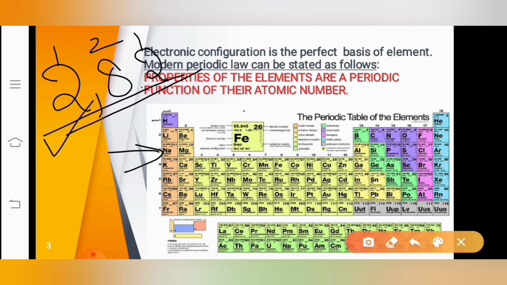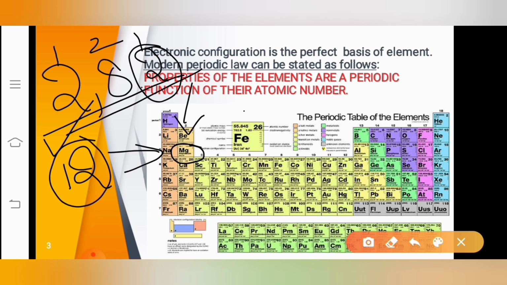This is the third period, right? And by looking at the last number, you can find the group. That is the second group. So this element belongs to third period, second group. That means magnesium, which has atomic number 12 and electronic configuration 2, 8, 2.